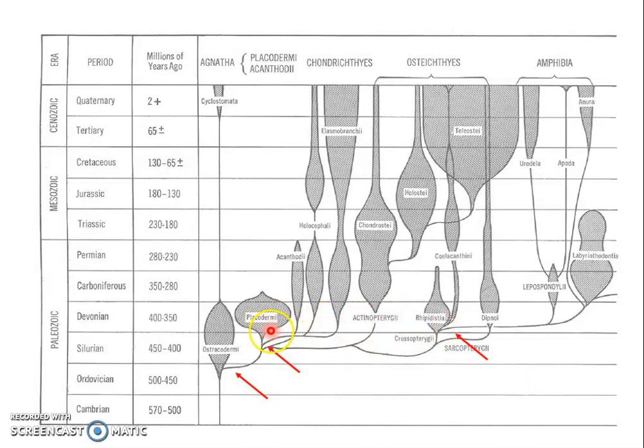Placoderms were abandoned during the late Silurian, completely during the Devonian period, and towards the early Carboniferous period. Almost at the beginning of the Devonian period itself, the bony fishes were present on the earth. So obviously, we cannot say that these bony fishes started off from the placoderms. We don't have any proper evidence with regard to that. On the other hand, Chondrichthyes, or the cartilaginous fishes, might have evolved from placoderms, but again, in placoderms, operculum was present, but spiracles were absent.